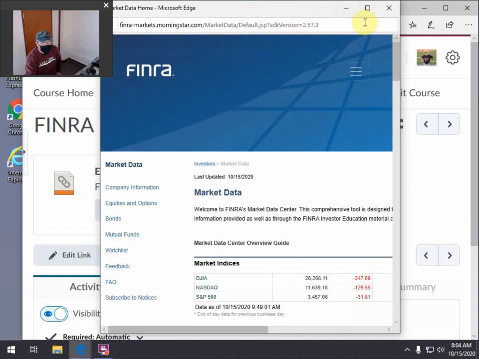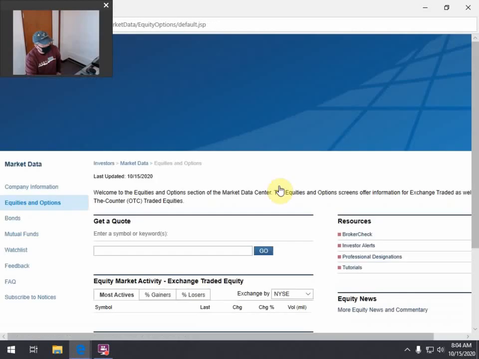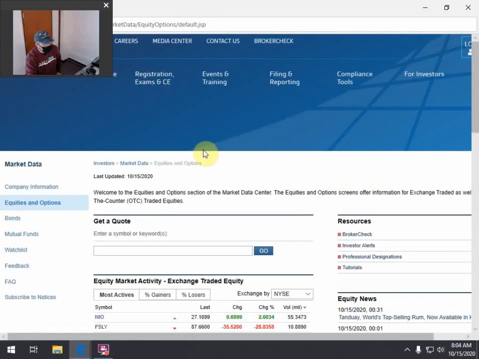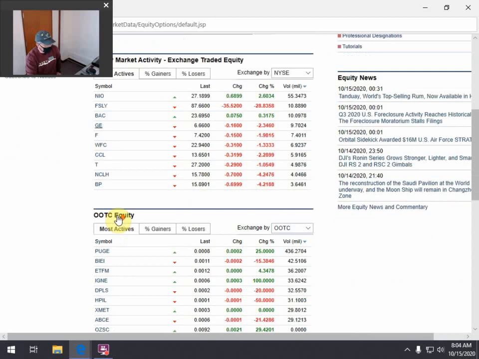Okay, and then if you look over here on the left hand side where it says equities and options, that's where you're going to want to go. And you click on that and it brings you here. It kind of tells you what's going on a little bit right now.